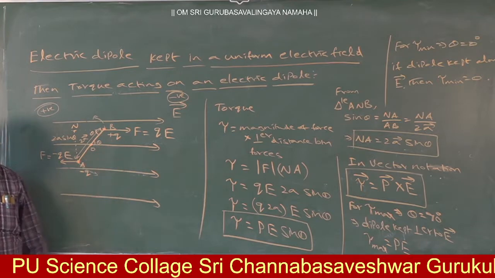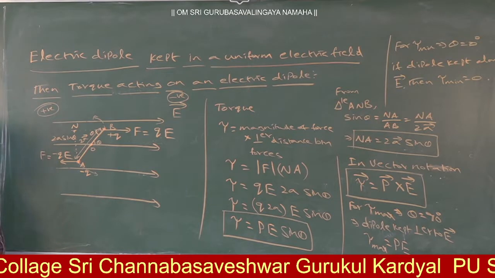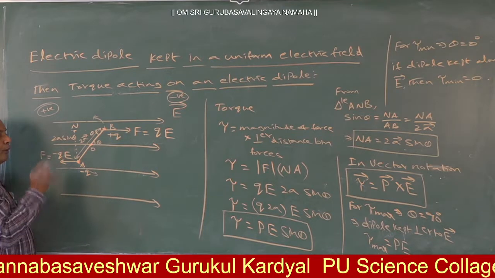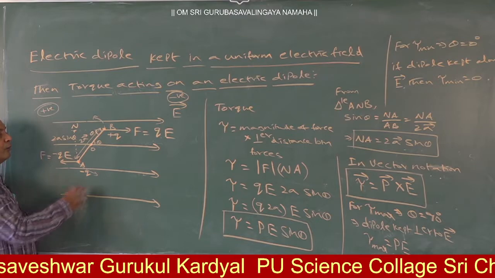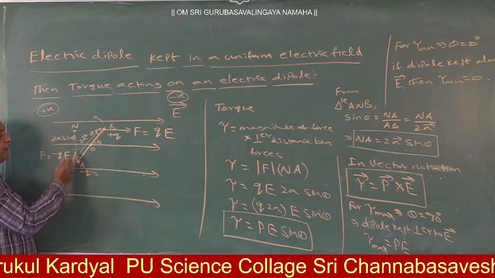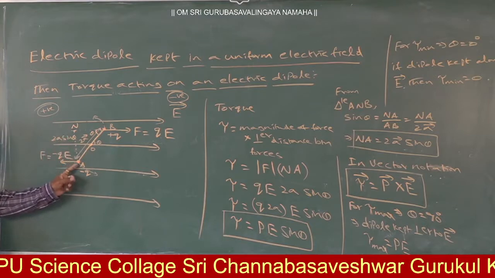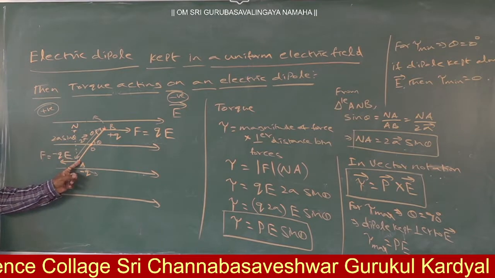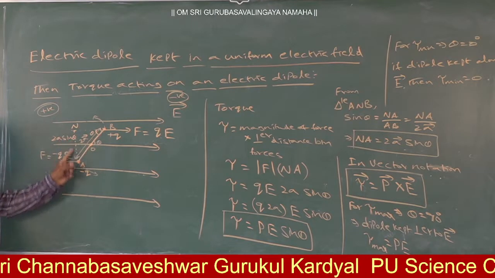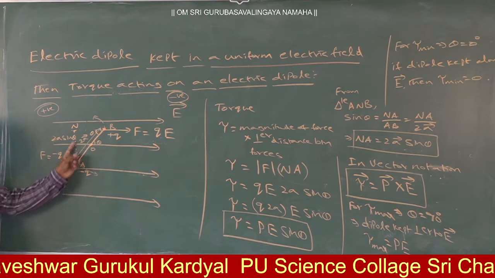So torque expression, what? Torque tau is equal to the magnitude of each force into the perpendicular distance between them. Magnitude of each force means QE, already we know. To know the perpendicular distance, what should you do? First I extended the force QE backwards and drew one perpendicular from charge A. These two intersect at N. Now NA will become the perpendicular distance between the two forces. Distance means AB. Perpendicular distance means NA. Difference understood? Distance means this one. Perpendicular distance means like this.